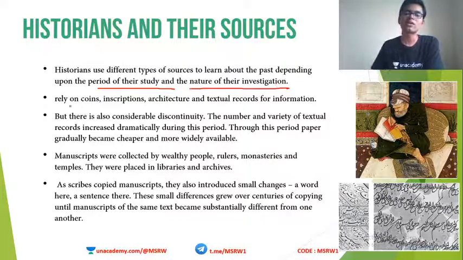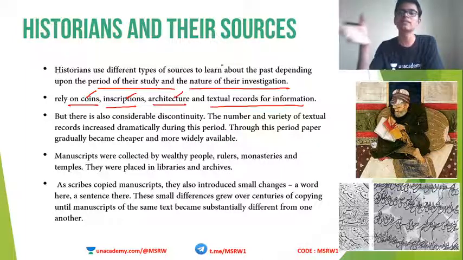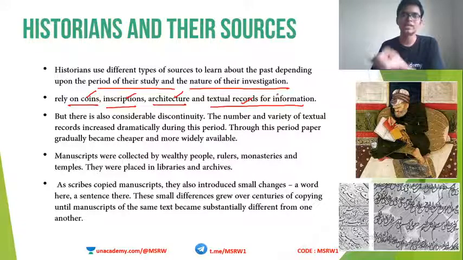They rely on coins, inscriptions, architecture and textual records for this investigation. These are the various sources available to us. Coins, obviously. Inscriptions are also there. Great emperors and kings used to place inscriptions at various areas in the kingdom so that people could read them. Then architecture: we have monumental and beautiful temples and other structures built in the medieval period. We will look into all that, don't worry. Then textual records: we have dramas, short stories, and poetry. All these are available to us. These literary works are the main sources for medieval India.